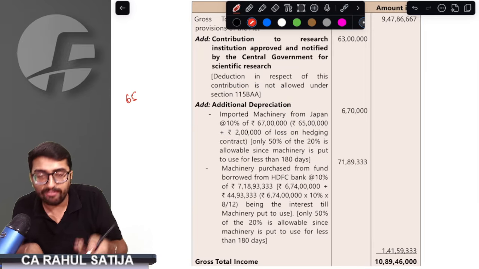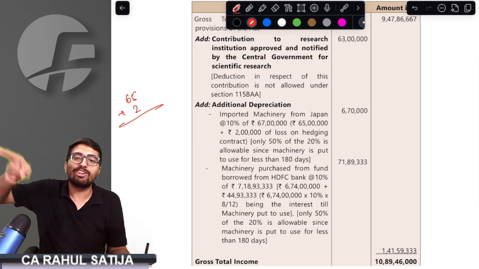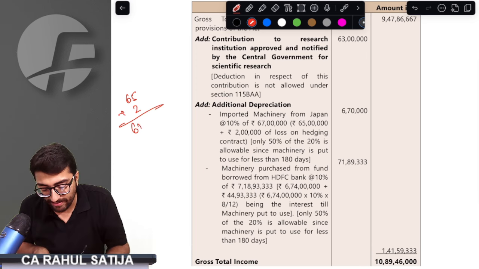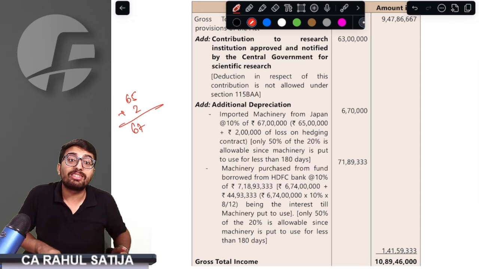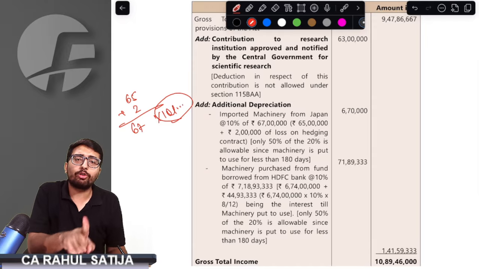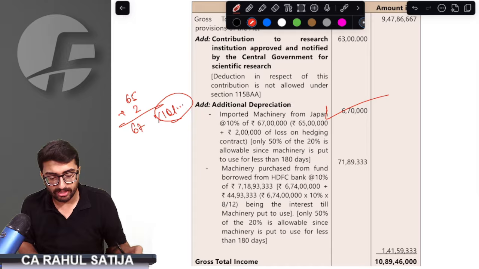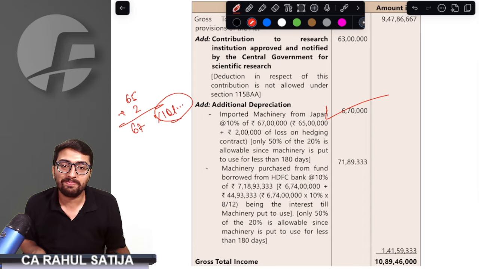If you remember, 65 lakh was the plant and machinery brought from Japan. 2 lakh was the amount of losses added to this cost. 67 lakh was the plant and machinery. On this 67 lakh, 10% additional depreciation was taken. Why is it 10%? Why not 20%? Because this plant and machinery was used for less than 182 days. Therefore, 6.70 lakh is added back.